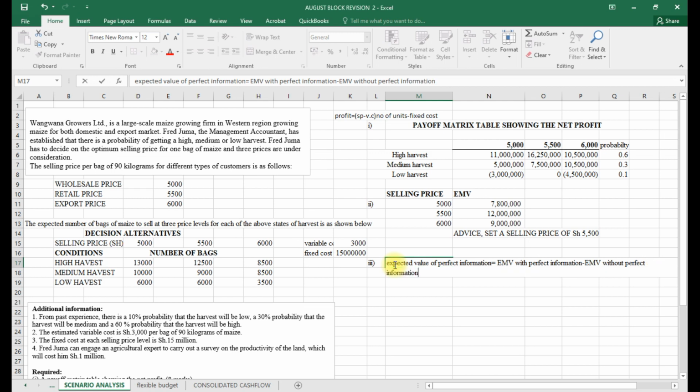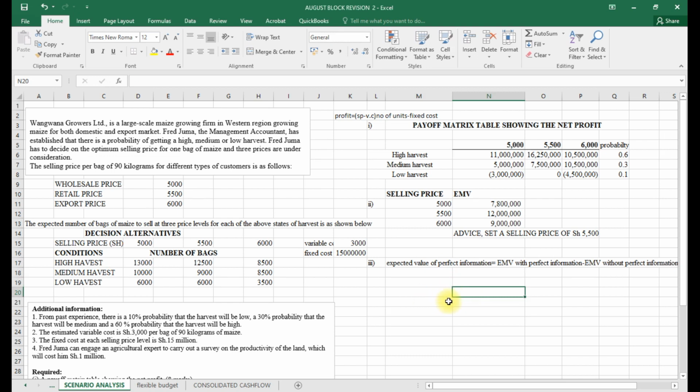Whatever we have here, this 12, is EMV without. So we can find EMV with perfect information.